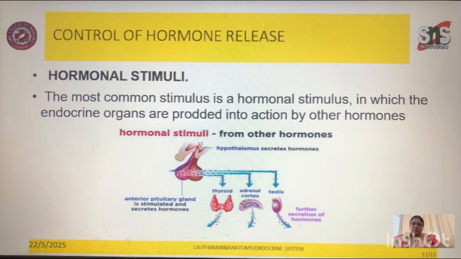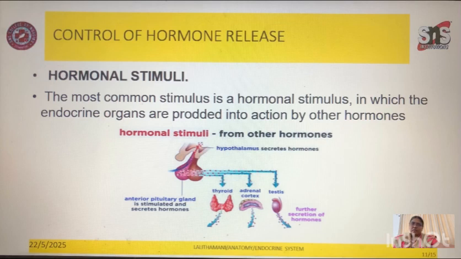The most common stimulus is a hormonal stimulus, in which the endocrine organs are prodded into action by other hormones. For example, the hormones secreted from the hypothalamus stimulate organs by releasing adrenocorticotropic hormone, thyroid stimulating hormone, parathyroid stimulating hormone and other hormones released in the reproductive glands.